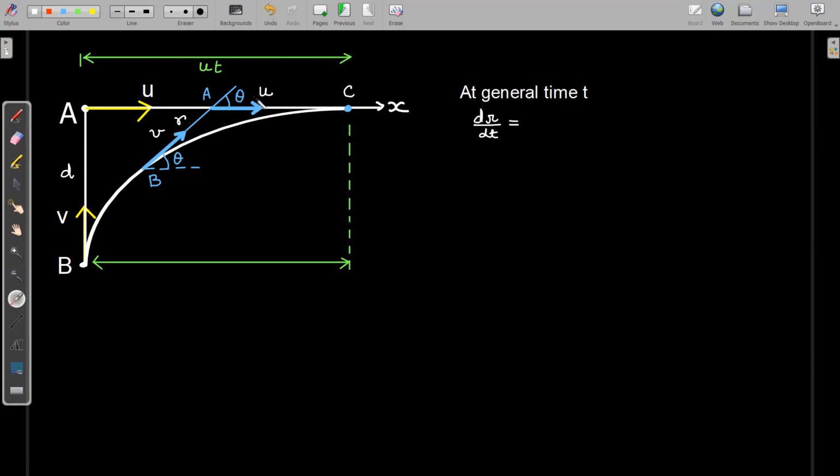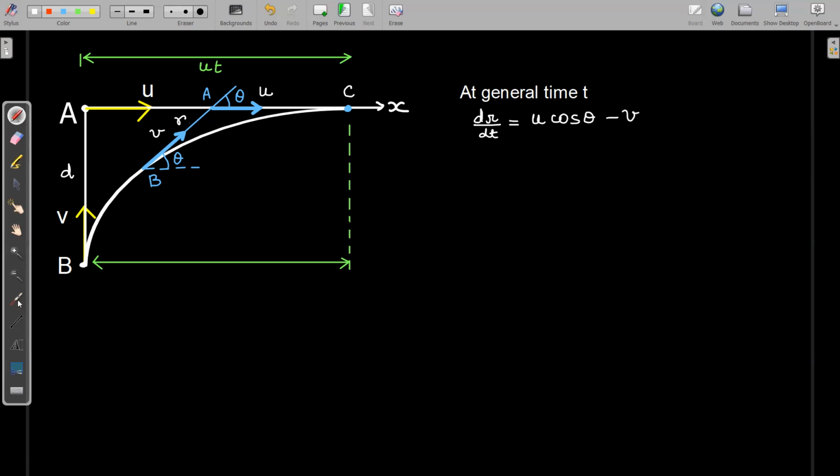This velocity u is going to have two components. One will be u cos theta along this line joining AB. So u cos theta is responsible for increasing this length AB. So it will be positive u cos theta, right? And this velocity v is actually decreasing this length r. It is responsible for the decrease in this length r, which is the distance between the particles A and B. So that will be minus v.